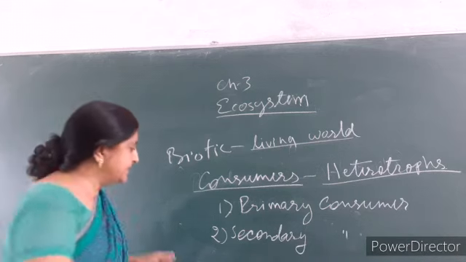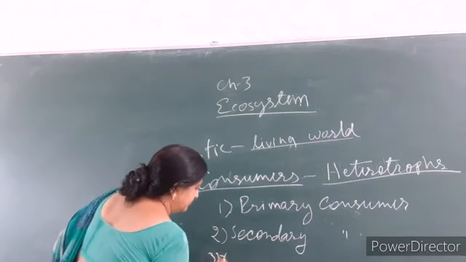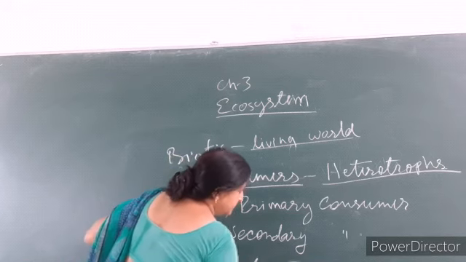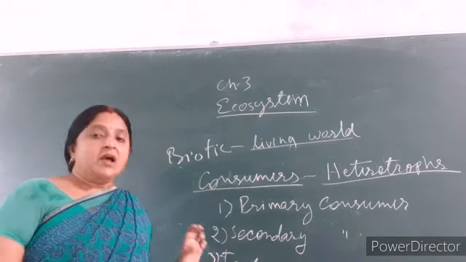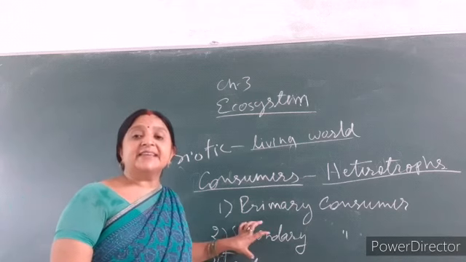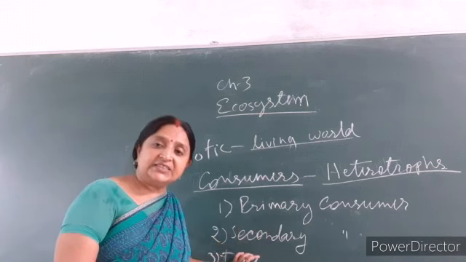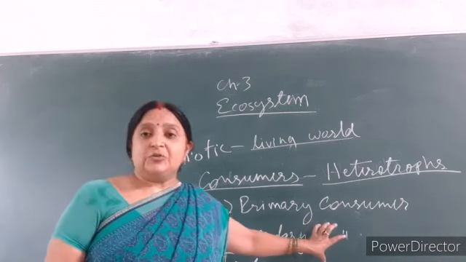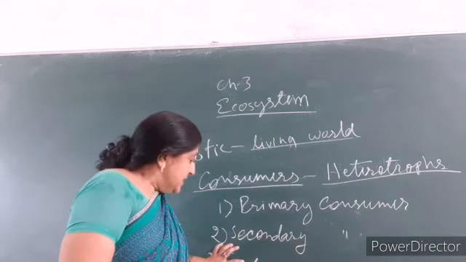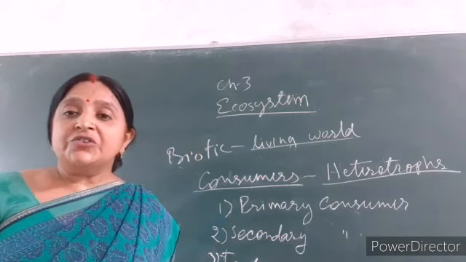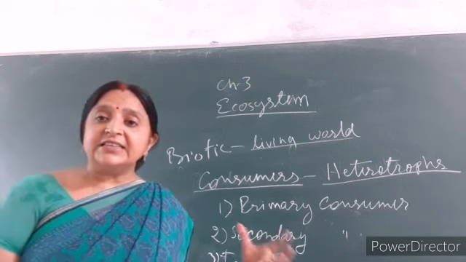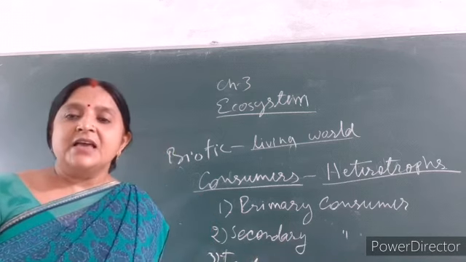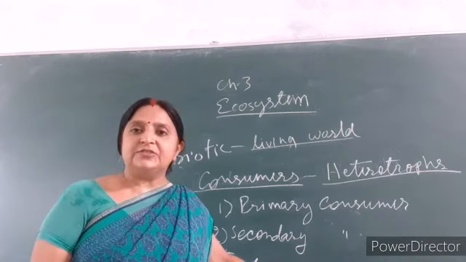Now the third is the tertiary consumer. Tertiary consumers are more energetic than the secondary consumers, so they come into this category. For example, snake is a secondary consumer, but eagle is a tertiary consumer because it is more energetic than the snake, and hence it hunts the snake, and so it is called a tertiary consumer.